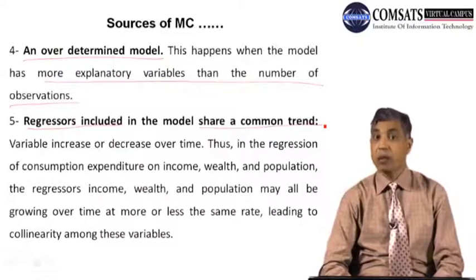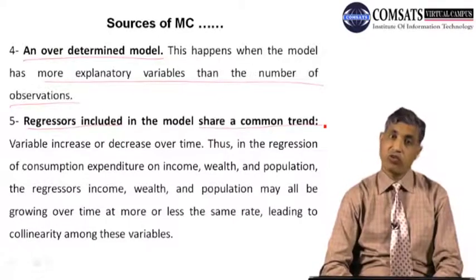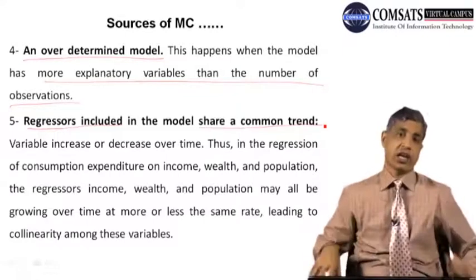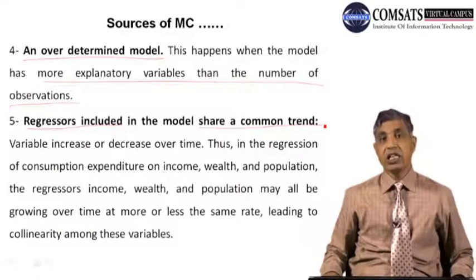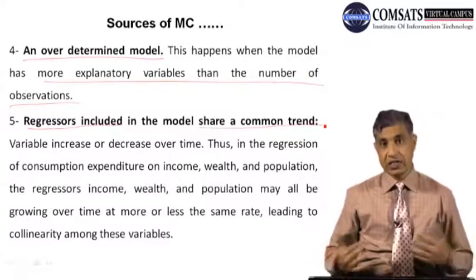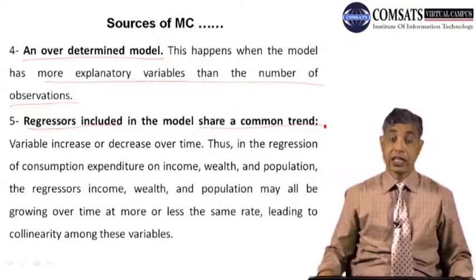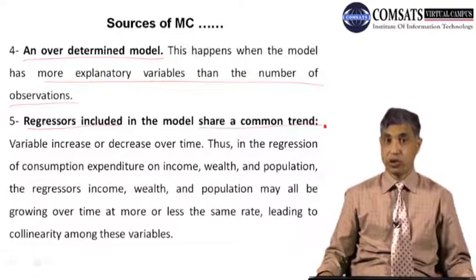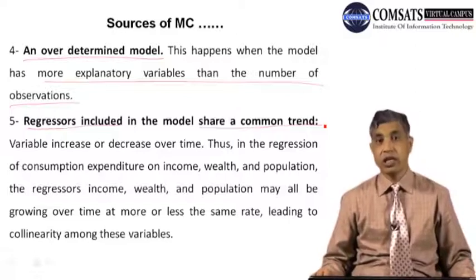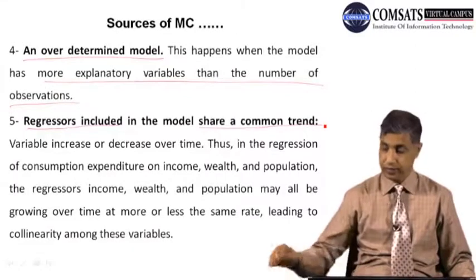Similarly, if you look at this, the population is also increasing over time. So these three variables are going in the same direction. It means these three variables have a similar trend. So when variables have a similar trend, there are chances of multicollinearity. So this was the fifth reason why multicollinearity comes into the data.